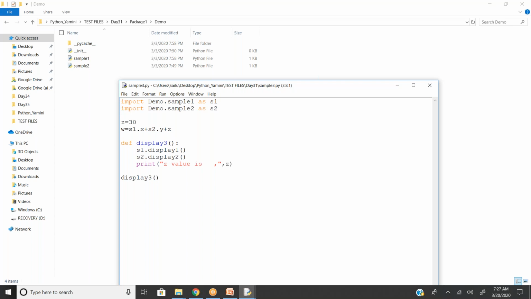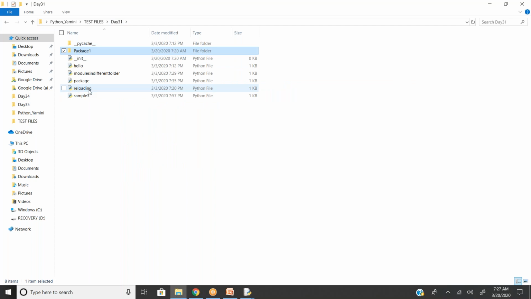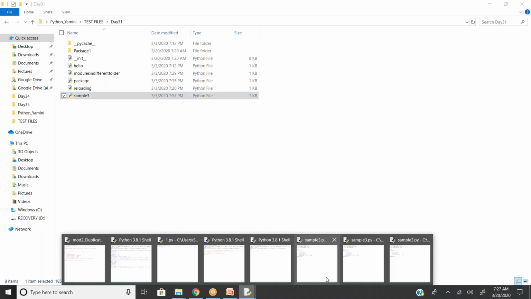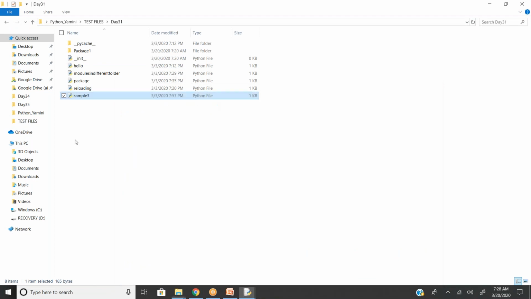It will not work, Amar. The reason is this syntax, if you observe here, is under day31. If you remember, I just opened this one, sample3. And I'm trying to import the files which are there in the demo folder.